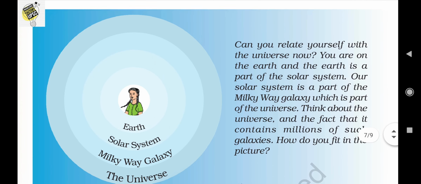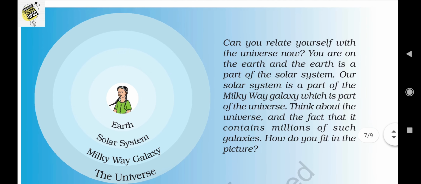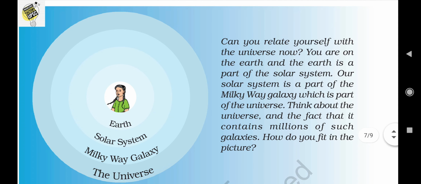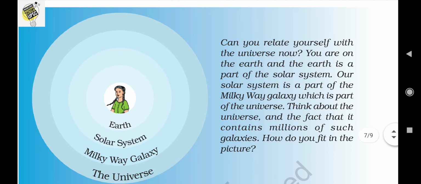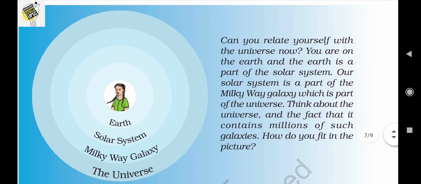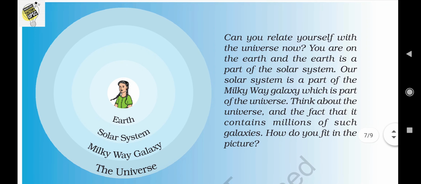Okay, so we are concluding our class today. Today we mainly focused on some basic facts of the earth and the solar system. We mainly discussed celestial bodies, constellations, and some other important topics. So just go through your NCERT texts along with watching this video.